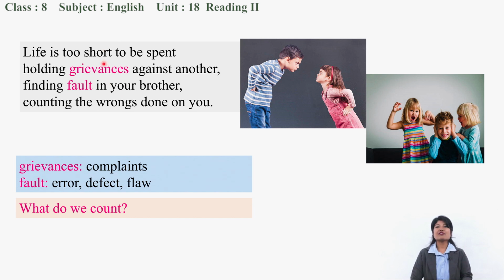Otherwise, our life would be very short, right? This is what this stanza is trying to convey, right? Life is too short to be spent holding grievances against each other. It would be very short, complaining about each other, finding fault with each other, counting the wrong things that happened to you. Okay, this is what this stanza is trying to convey to you.